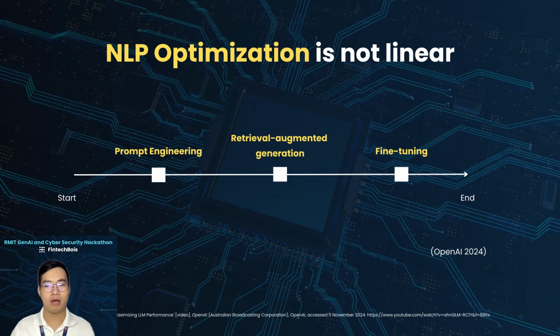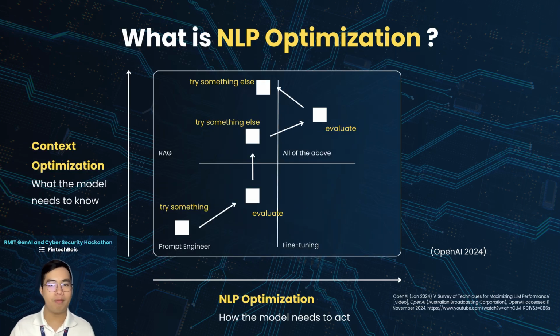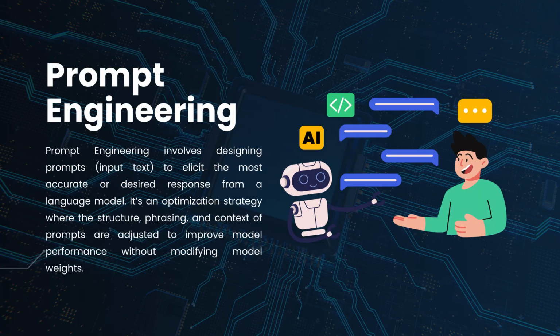So, what is optimizing NLP? Optimizing NLP isn't a linear journey. Think of it like having two primary axes of control. One is context optimization, ensuring the models have all the relevant information, and the other is behavioral optimization, where we specify exactly how the model should respond. Different tasks demand different balances of the two, and the approach we take, whether prompt engineering, retrieval augmented generation, or fine-tuning, depends on which axis we need to optimize. So let's explore each strategy in more technical detail.